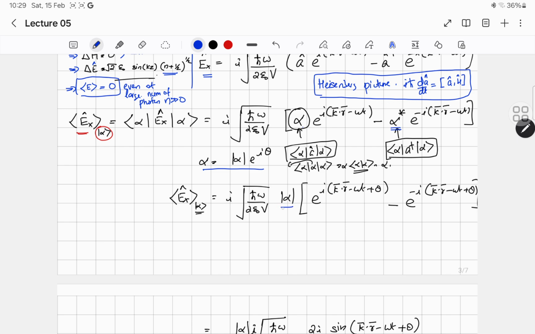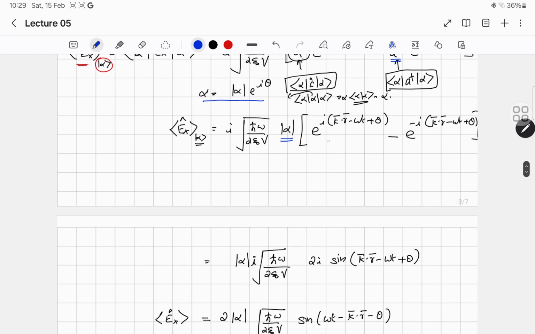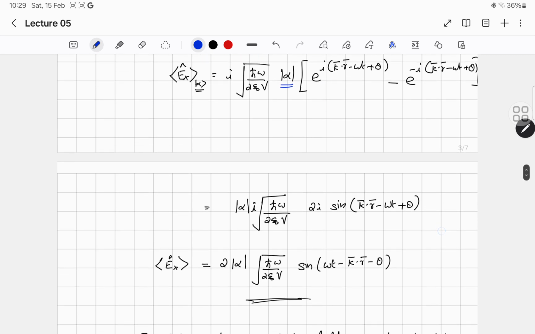Mod alpha can be taken outside, so we get e raised to i(k·r minus omega t plus theta) minus e raised to minus i(k·r minus omega t plus theta). This is just e raised to ix minus e raised to minus ix, which is the same as 2i sin x.